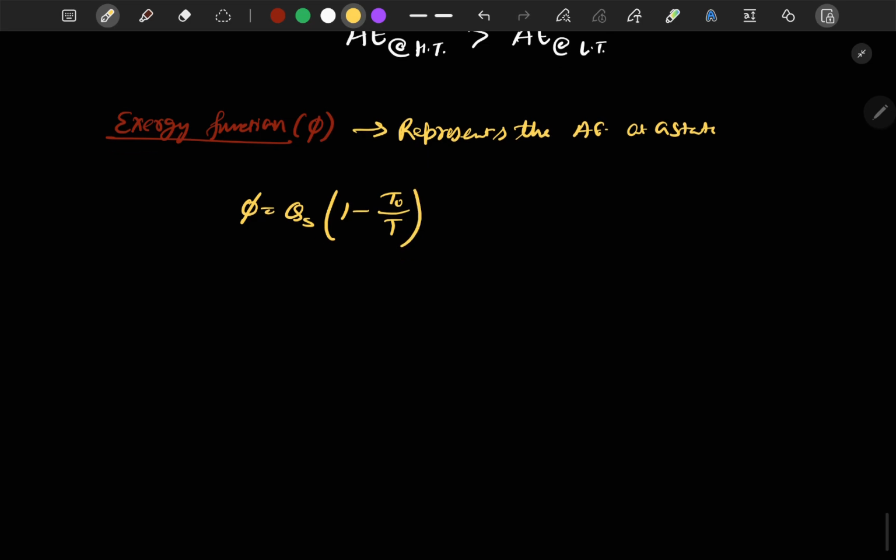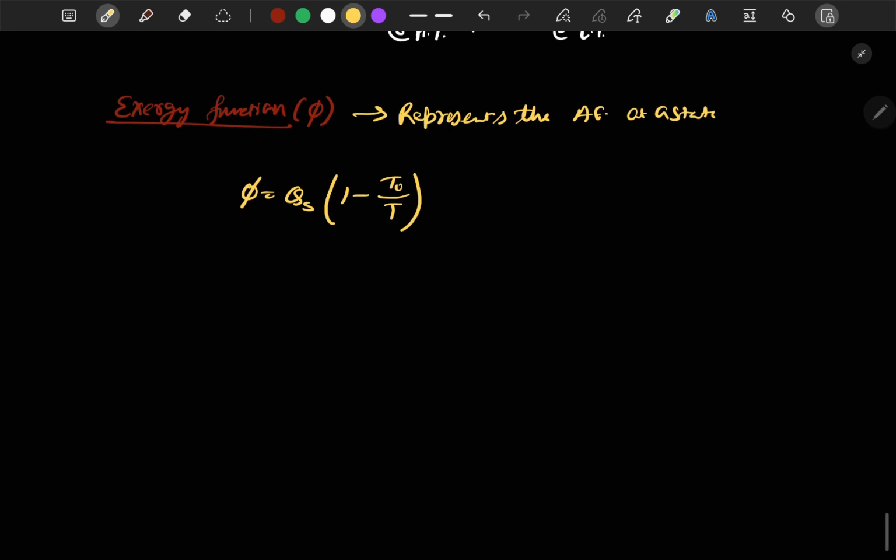Now if we have to calculate the change in available energy from state 1 to state 2, given the two states, we can directly calculate the change in exergy function, which will be equal to Qs into 1 minus T naught by T1 minus Qs into 1 minus T naught by T2.